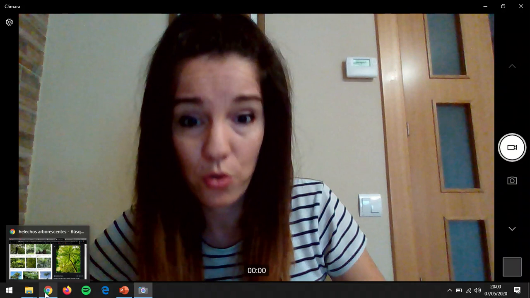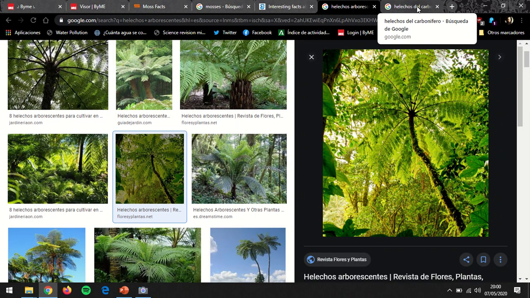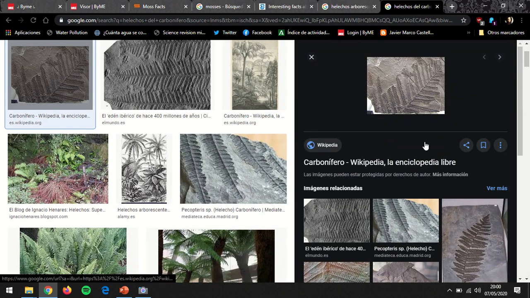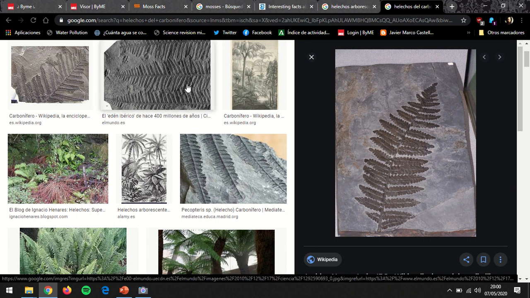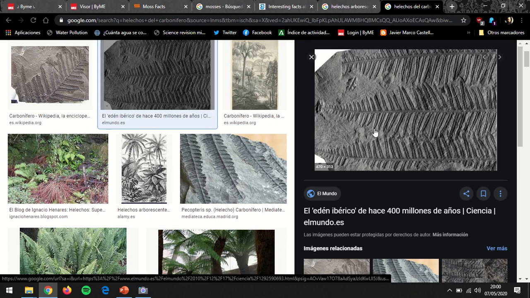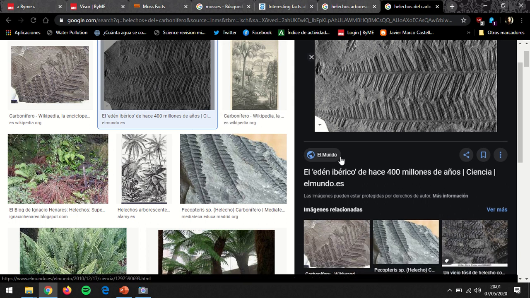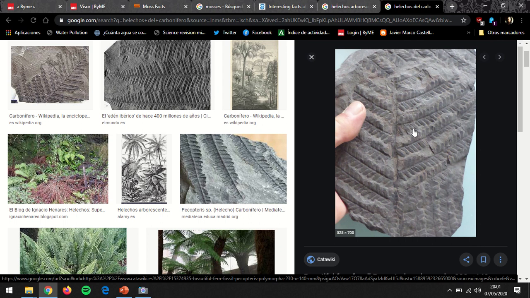Well, because we have discovered these ancient ferns in the shape of fossils. Okay, here are some pictures of rocks which have these perfectly shaped fossil ferns that we can see. They're beautiful and they're very common. We normally see them in slate, si os acordáis era la pizarra, or in limestone or clay, so in sedimentary rocks, of course, and we can see perfectly the rests of the leaves of the ferns.